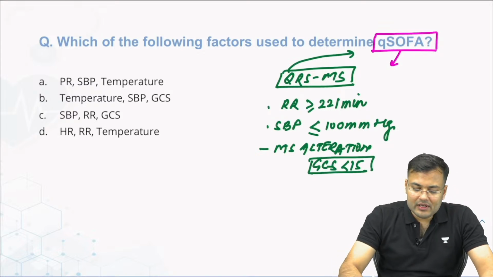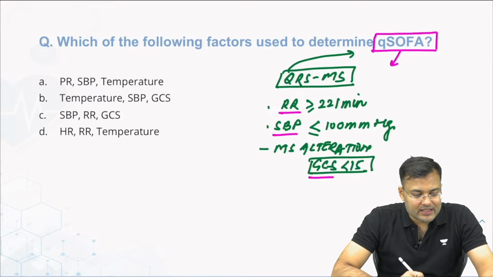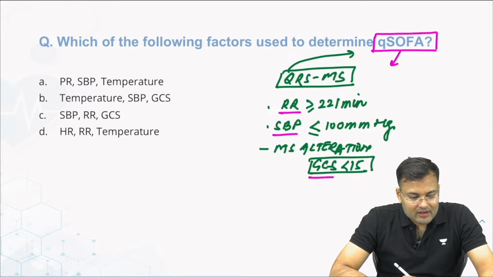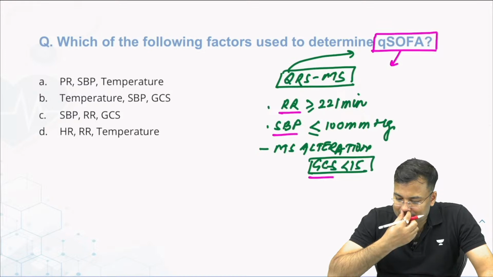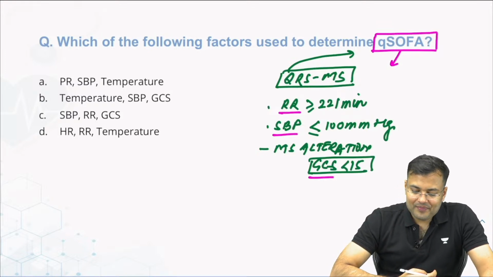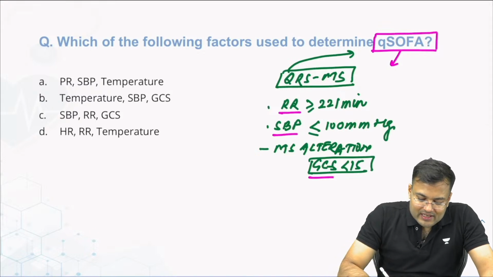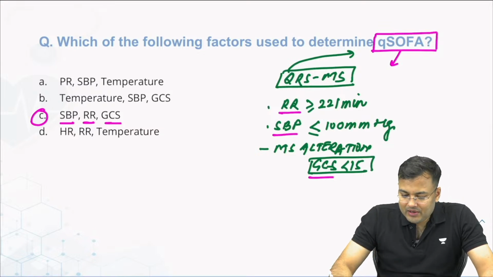Clear? So what are the components? Respiratory rate, systolic blood pressure and GCS. No, Nagesh, it is not GB road. No, here it's different. Clear? So here GCS, systolic blood pressure, respiratory rate. Clear? So what is the correct answer? It is systolic blood pressure, respiratory rate, GCS. Very good. Don't go to that road. Okay? C.